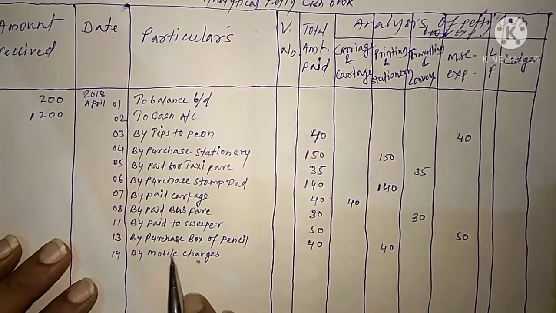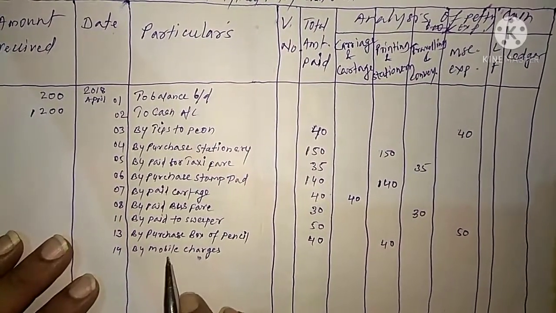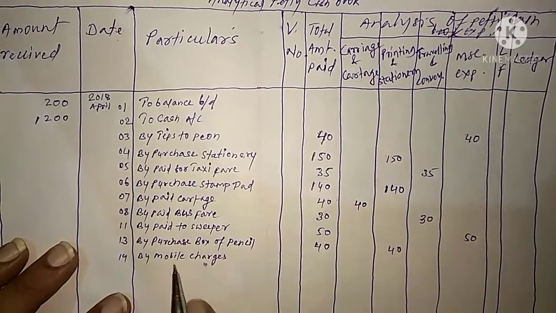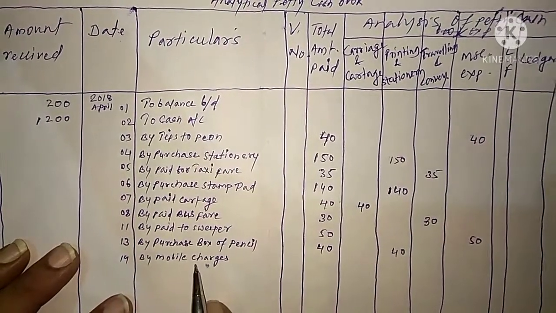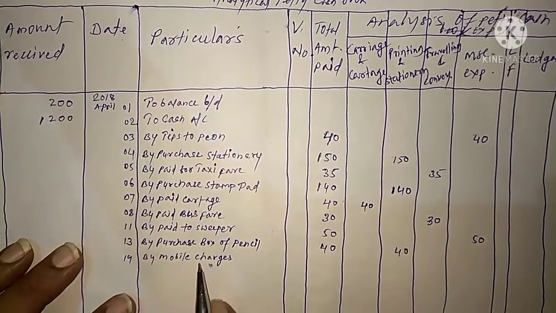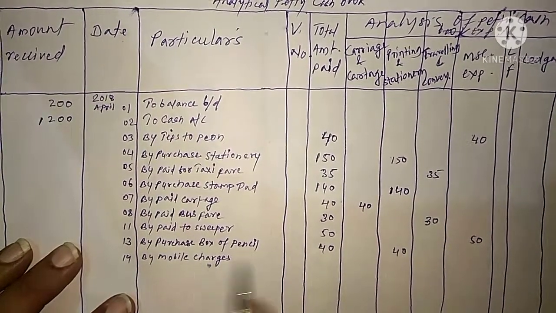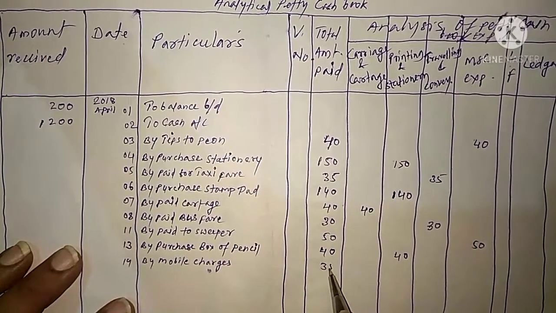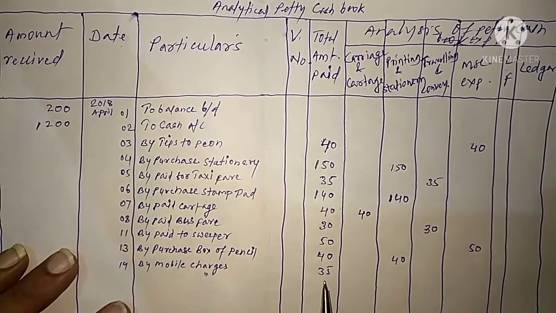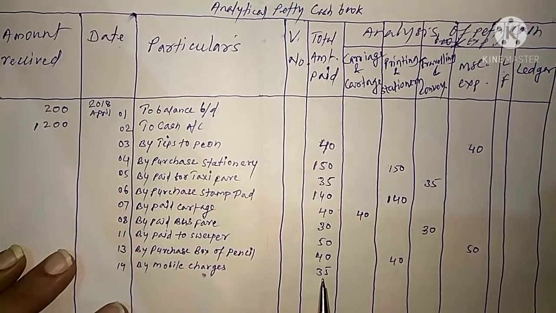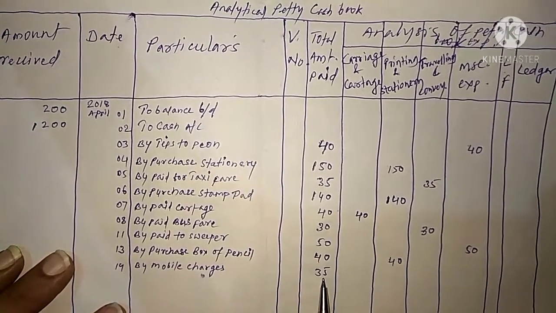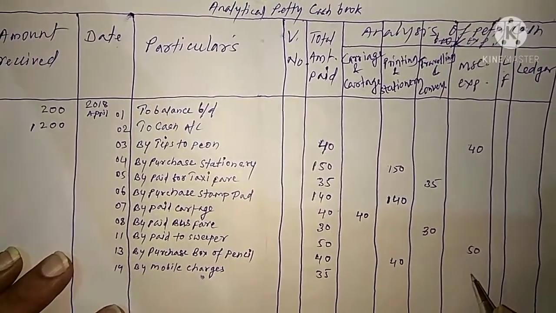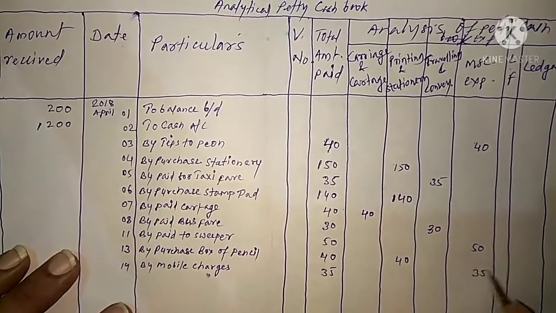So this will go to the miscellaneous expenses accounting head, because this is sundry expenses, and amount is 35. So here we have to write 35 in total amount paid column, and then we have to transfer this amount to their respective accounting head, that is miscellaneous expenses, column number 4, 35.